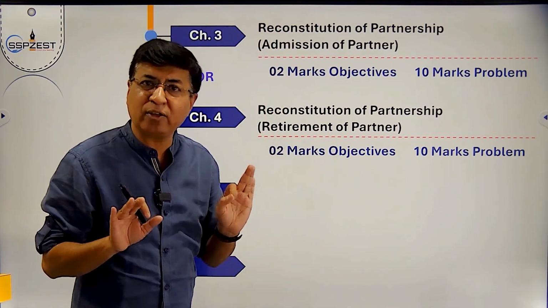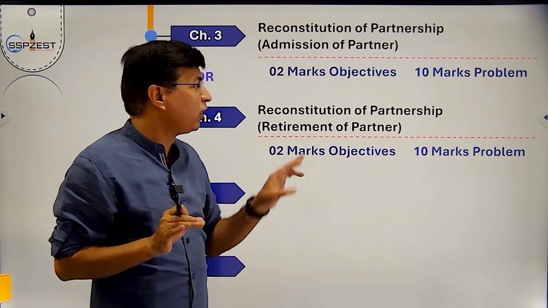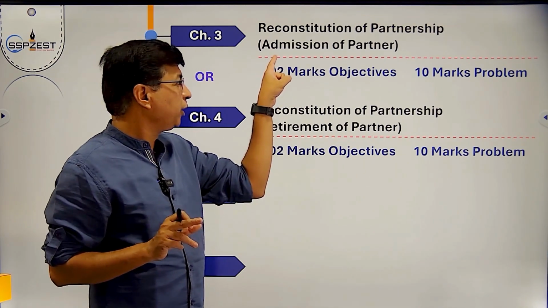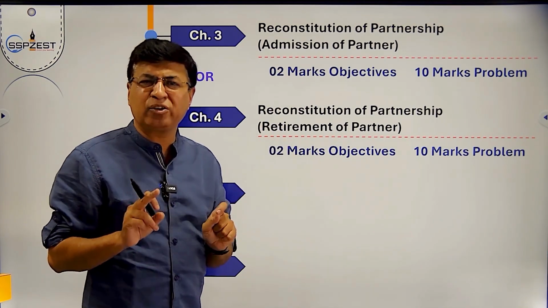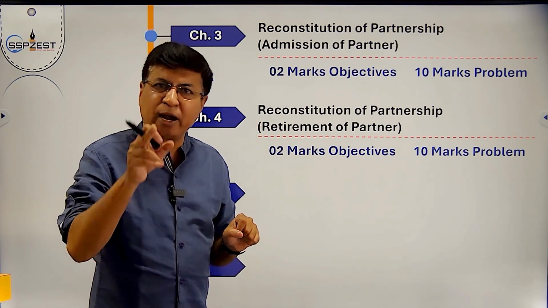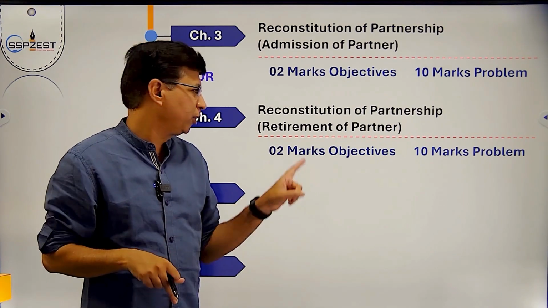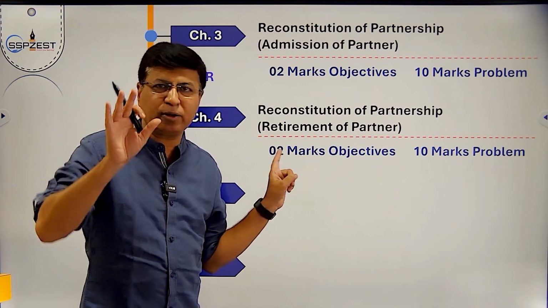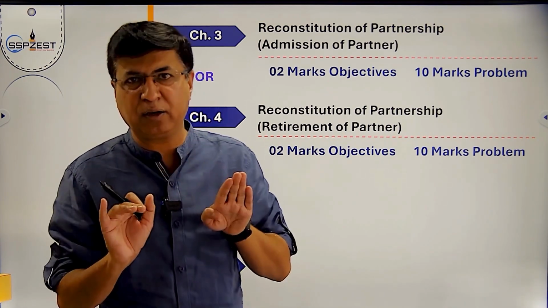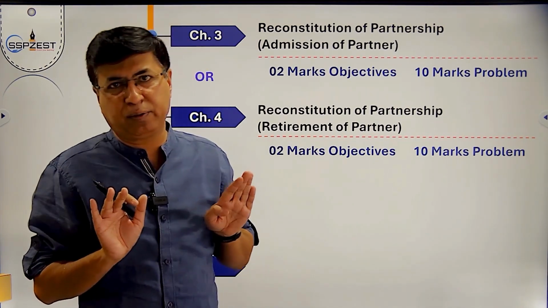So from the very first day, don't leave out one chapter, because whatever treatment we are going to follow in retirement, the same treatments we are going to follow in death of partner. You will understand death of partner only if your concept of retirement of partner is clear. Chapters are linked with one another, so this linking is important.